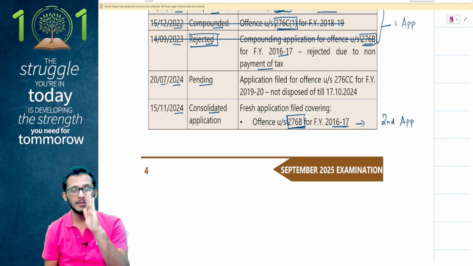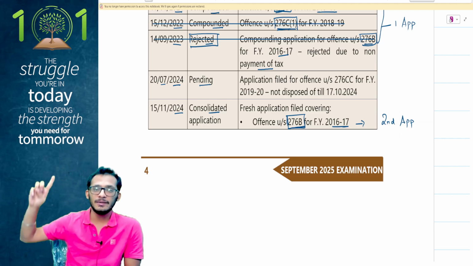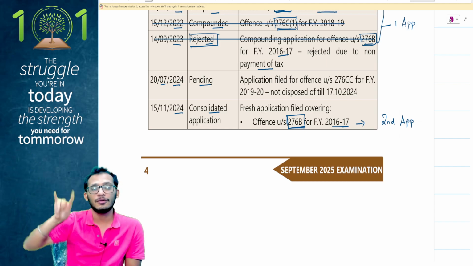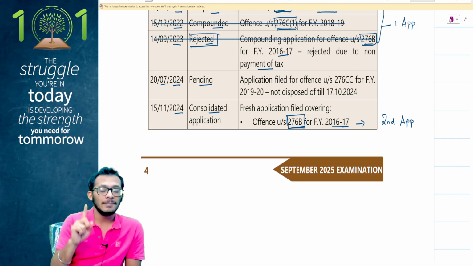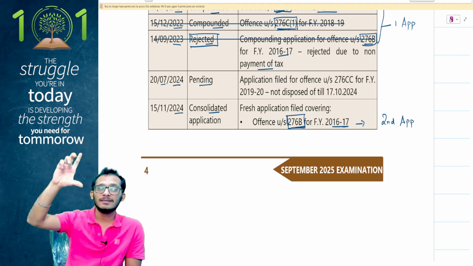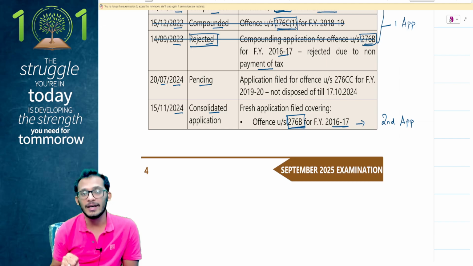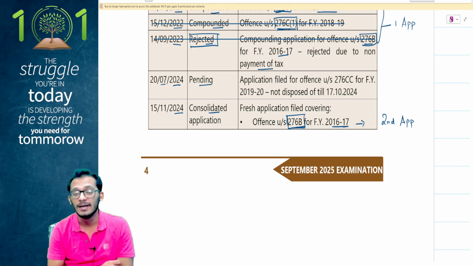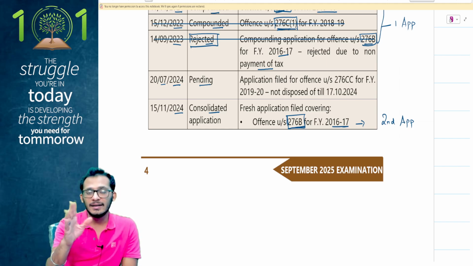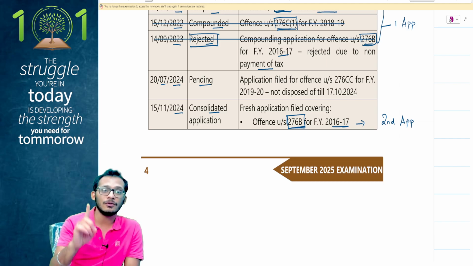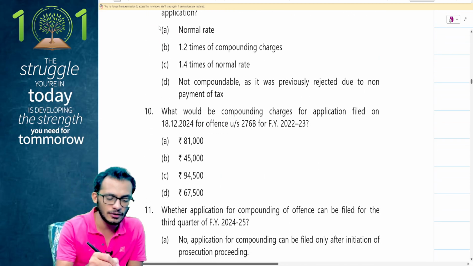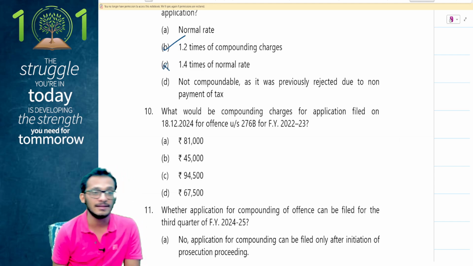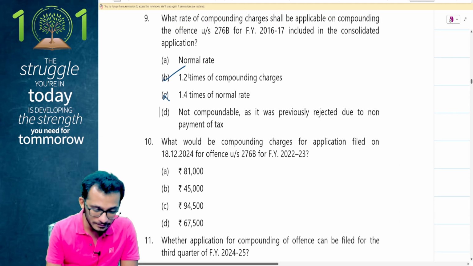I want your careful attention on this, people. If the rejection had happened after October, the first, second, and this would have been the third offense. But since the rejection happened before October, it is important that you consolidate both of them and show them together. If you consolidate both and show them together, it will be called one application, and therefore this becomes my second offense. As this is my second offense, income tax says the moment you touch a second offense, you're only liable for 1.2 of the normal charges. So you'll have to pay 1.2 times the normal compounding charges. 1.4 will not be the case.